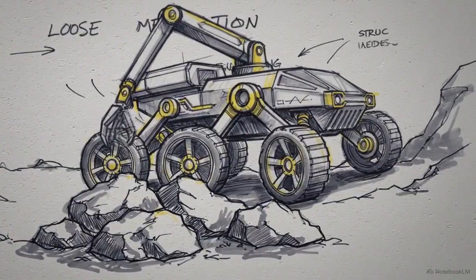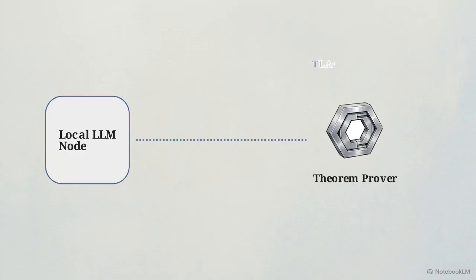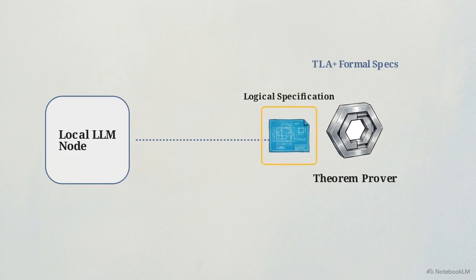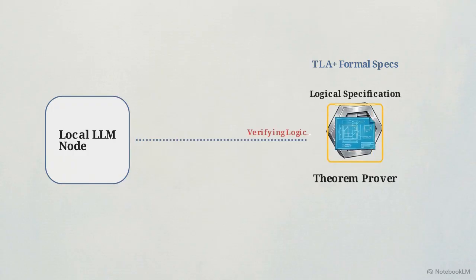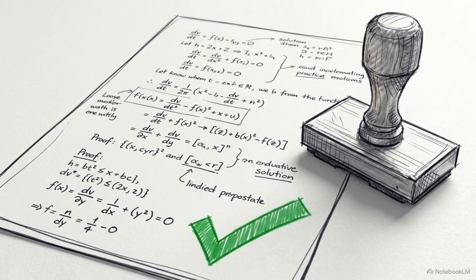it ever runs. The kernel replicates this by inserting a theorem prover gate using formal specification languages like TLA+. In this workflow, the AI must first output a logical specification, a mathematical blueprint, before it is permitted to generate any executable Python code. A deterministic theorem prover scans that blueprint, checking the logic against financial laws to ensure the calculation is sound. If the proof fails, the process is terminated. No code is written, and no data is at risk. This layer converts correctness from a probabilistic hope into a mathematical certainty.